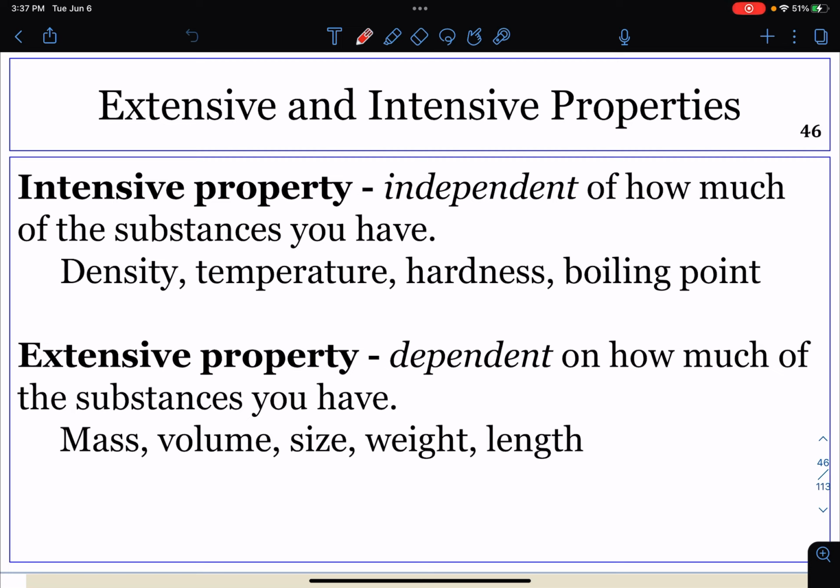As another example, consider the distinct, which means different, but related properties of heat and temperature. A drop of hot cooking oil splattered on your arm will cause some brief and maybe minor discomfort, whereas a whole pot of hot oil at the same temperature as that one drop would yield very severe burns. Both the drop and the pot of oil are at the same temperature, which is an intensive property, but the pot clearly contains much more heat. Heat is an extensive property.